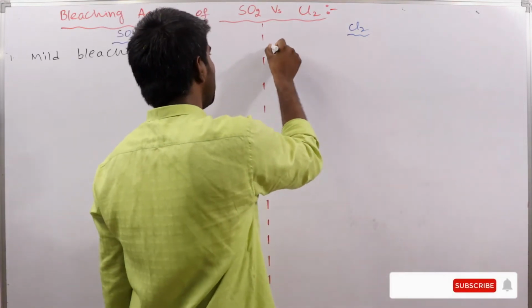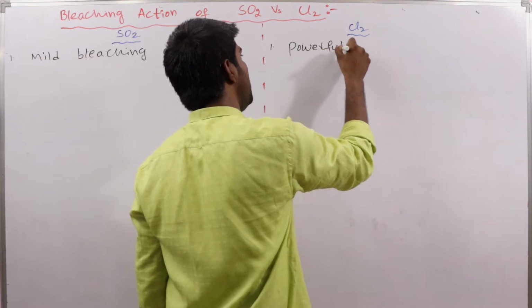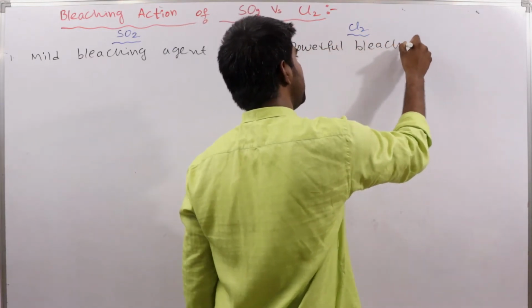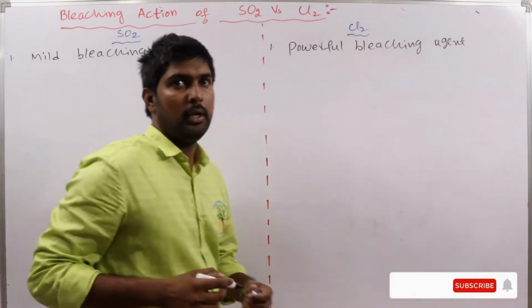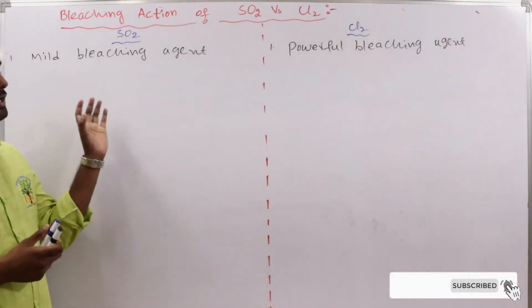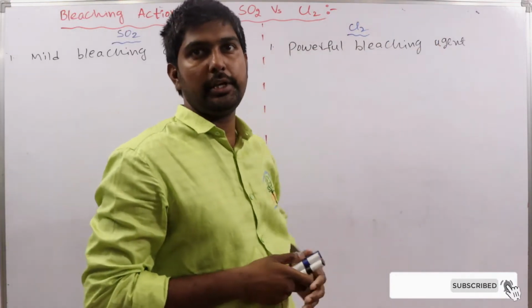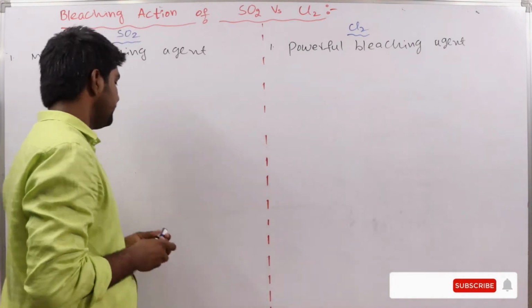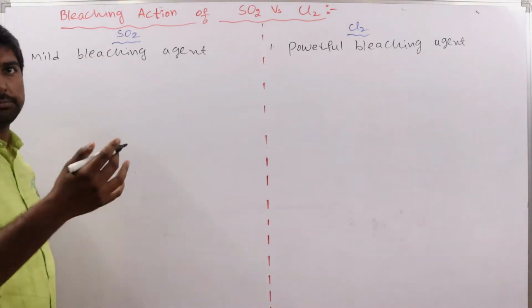And chlorine is a powerful bleaching agent. So this is the first difference between these two. This is a mild bleaching agent and it is a powerful bleaching agent.